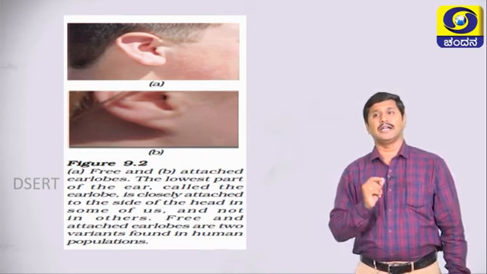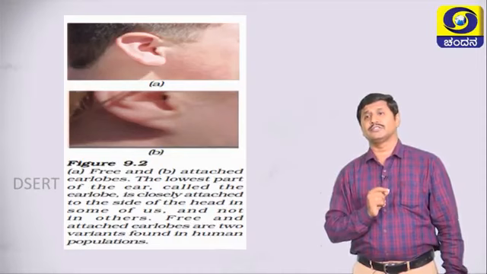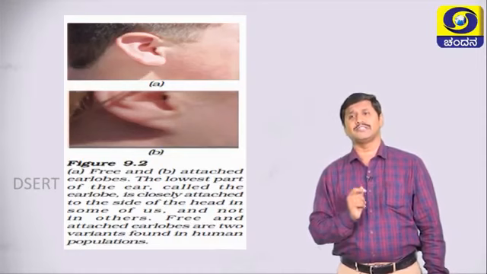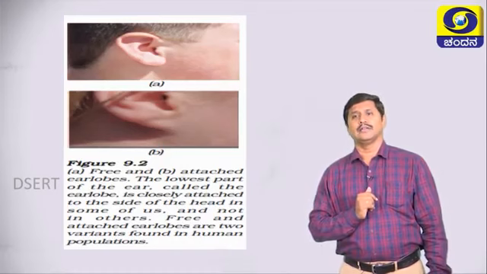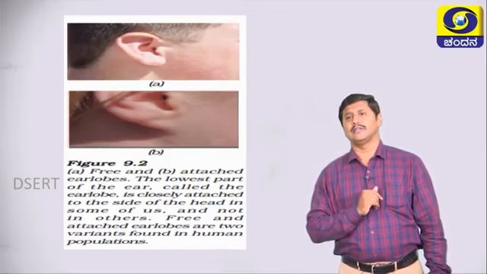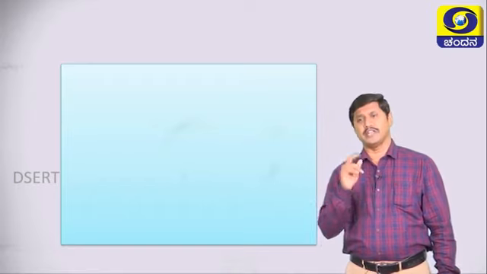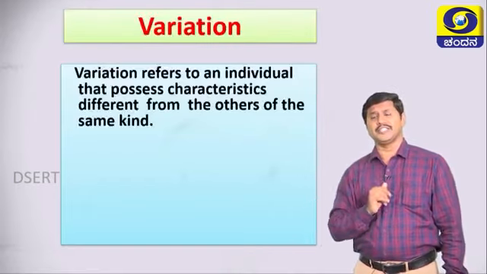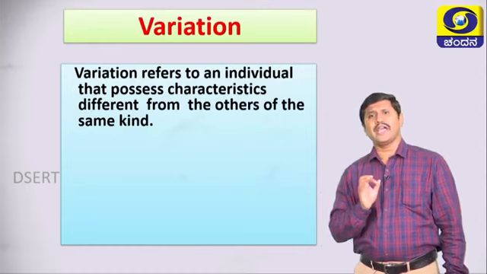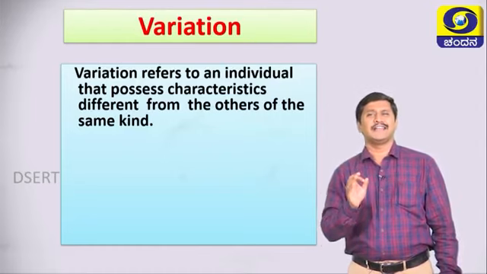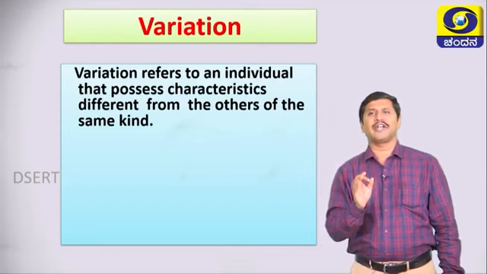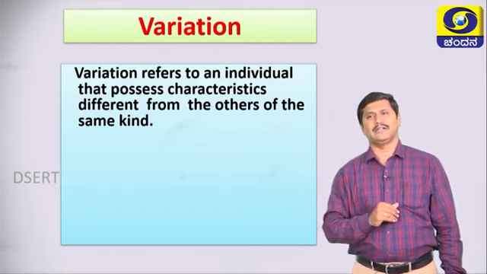Yes, this diagram shows one of the important variations in human beings, that is, variation in the earlobes. Then move on to the definition of variation. What is variation? Variation refers to an individual that possesses characteristics different from others of the same kind.